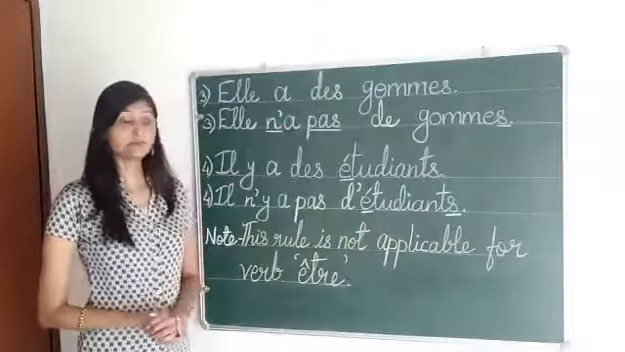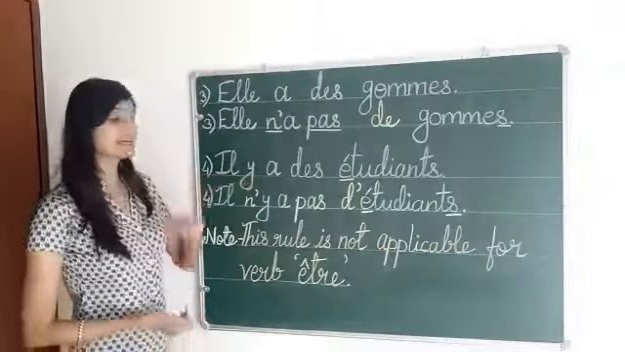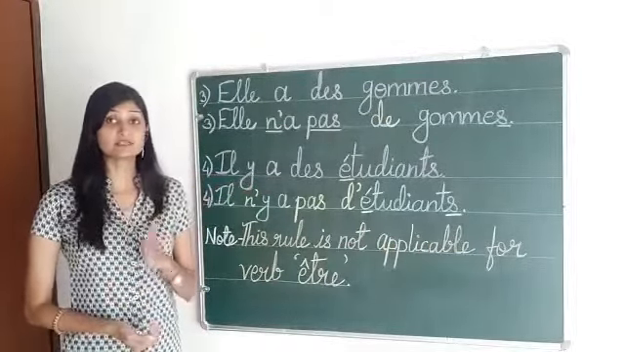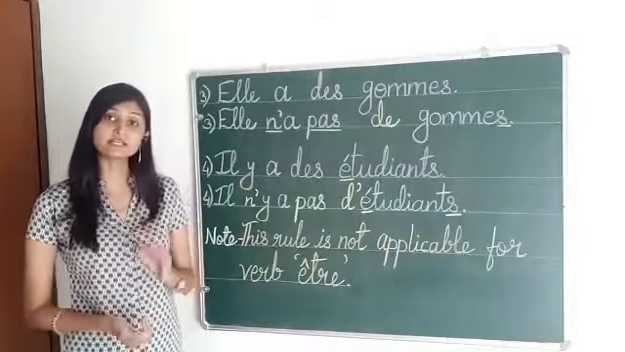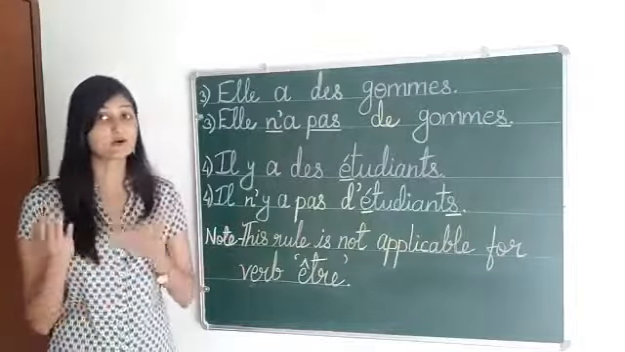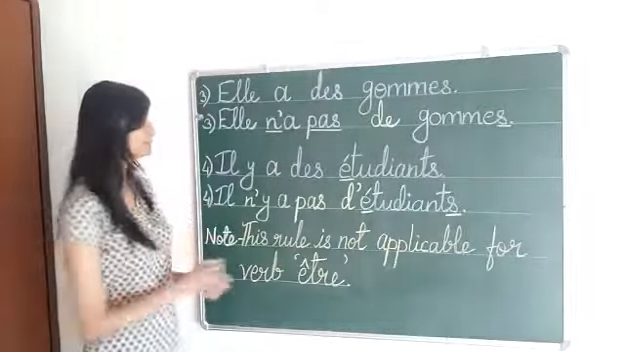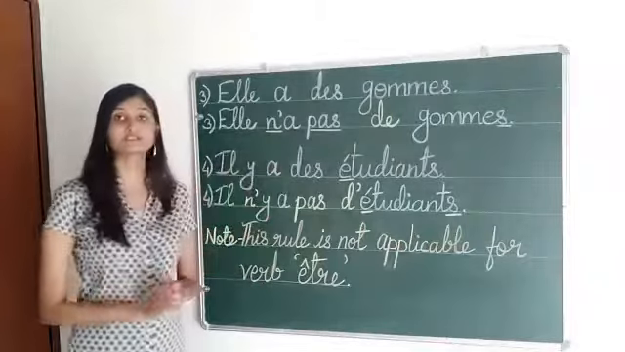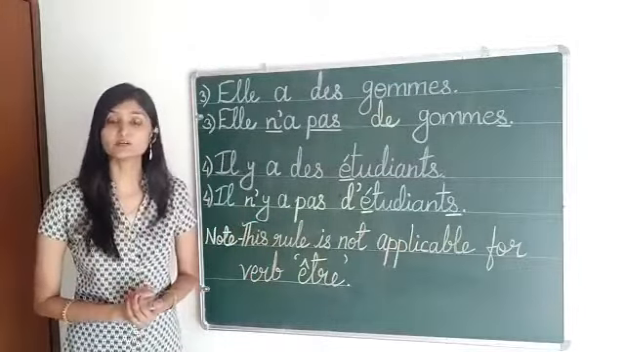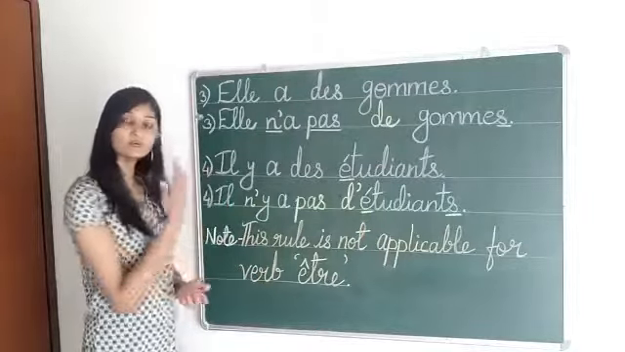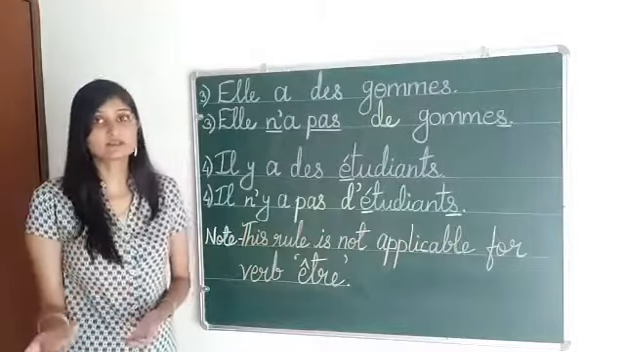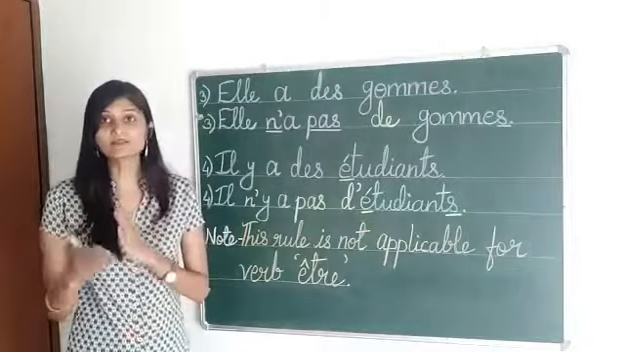Now the next example. Il y a des étudiants. Il y a means there is or there are, but it depends on the context when you are going to use there is or there are. Like for example, after il y a, I have written des étudiants. That means I have written it in plural form. So il y a will become there are. Des étudiants means either students or some students.